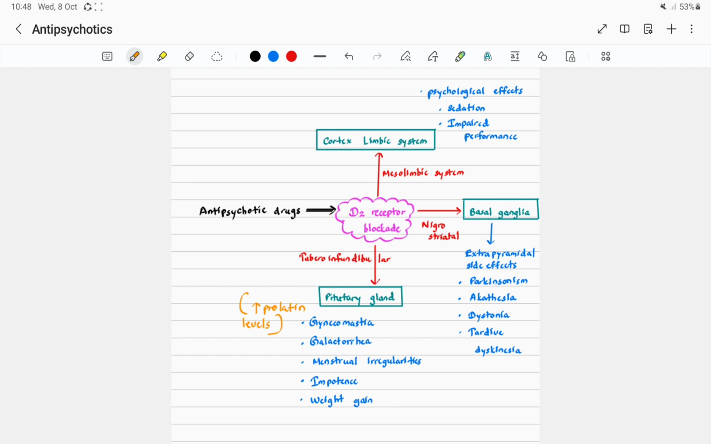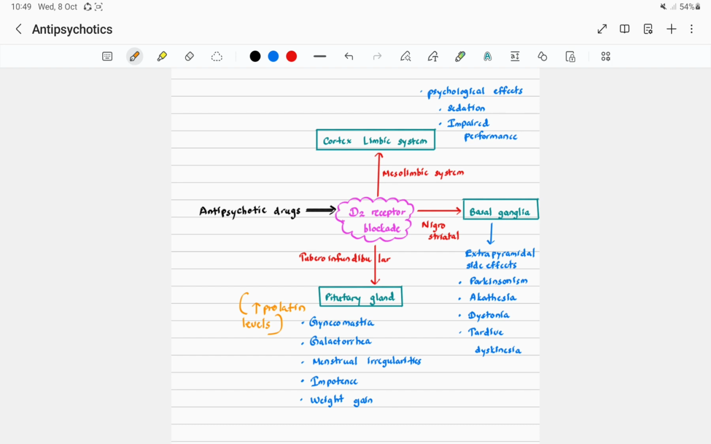All those actions occur via dopamine receptors by blocking the dopamine receptors. Antipsychotic drugs have another three actions, that means they also act on muscarinic receptors by blocking those receptors, alpha adrenergic receptors by blocking those alpha adrenergic receptors, and also antipsychotic drugs block histamine and serotonin receptors as well.